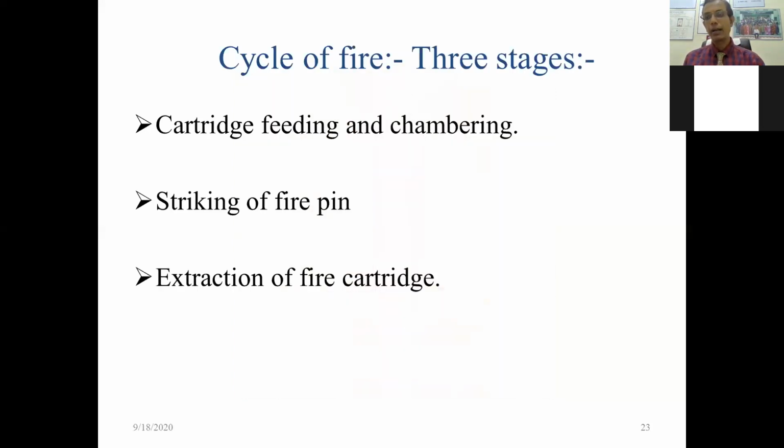Cycle of fire. I will explain: the cartridge is placed in the chamber, where the firing pin strikes here. Then, due to the chemicals present, it gets ignited. Due to the ignition, the gunpowder produces gas, and due to that gas, the ammunition, the projectile like a pellet or the bullet, gets out of the weapon.